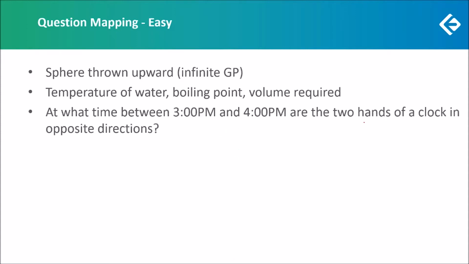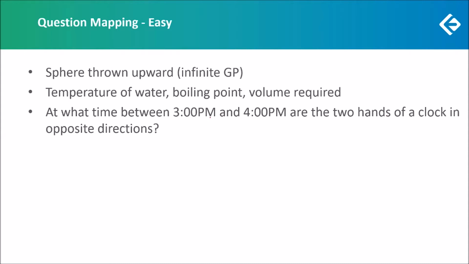We had a question on clocks. At what time between 3 and 4 p.m. will the 2 hands of a clock be in opposite directions? This we could simply think of as a time, speed, and distance question. Hour hand moves 0.5 degrees per minute. Minute hand moves 6 degrees per minute. Relative speed is 5.5 degrees per minute. Find the distance.